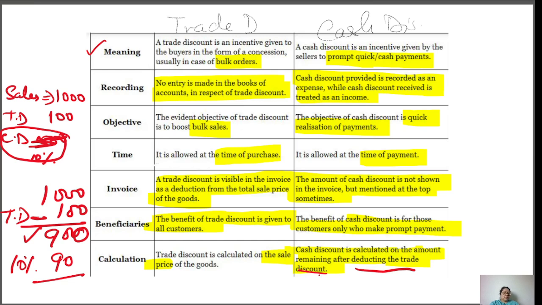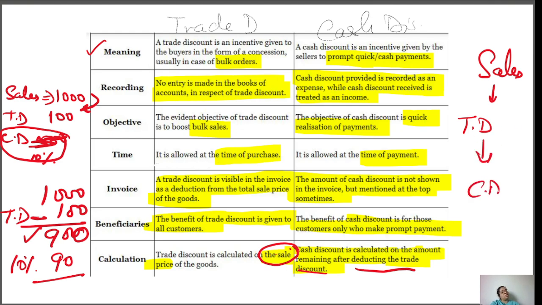Trade discount is charged on sales, so understand this pattern. On sales you have to put a trade discount, and then you have to put a cash discount. So this is the columnar difference between the cash discount and trade discount. Thank you so much.